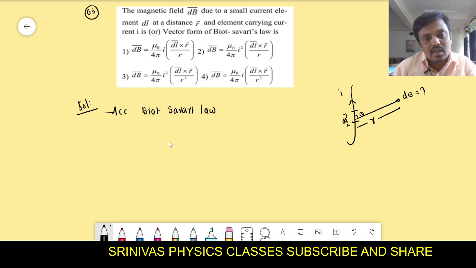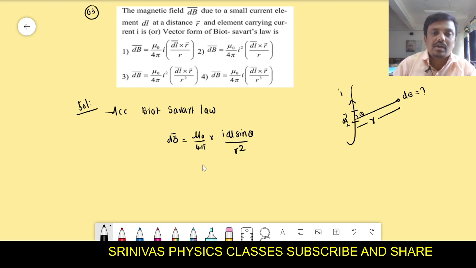That is dB bar is equal to mu naught by 4 pi into Idl sin theta by r square, we write. This is according to the Biot-Savart law. dB is equal to the formula. This is in magnitude form. If you want vector form, you should multiply with r and divide with r, right?